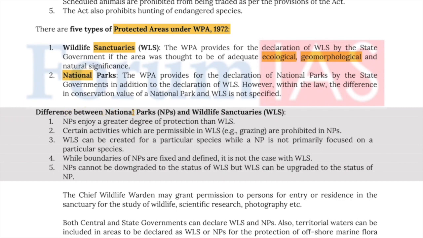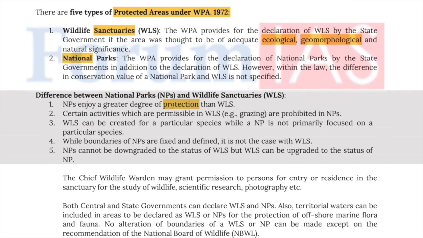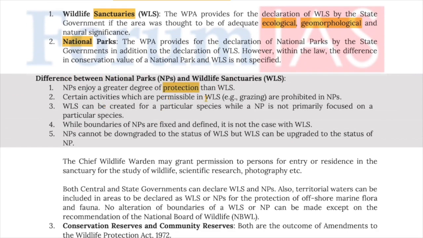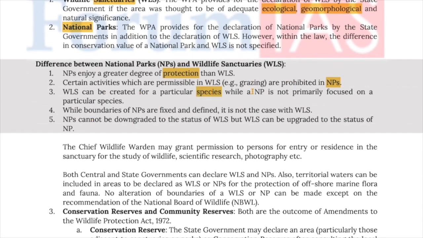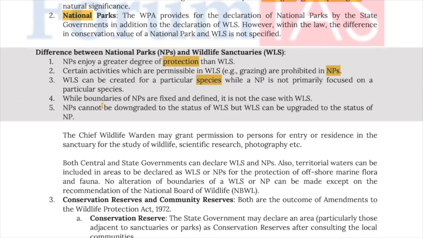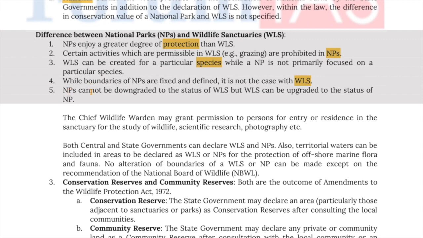Now, let's look at the differences between national parks and wildlife sanctuaries. National parks enjoy a greater degree of protection than wildlife sanctuaries. Certain activities which are permissible in wildlife sanctuaries, for example grazing, are prohibited in national parks. Wildlife sanctuaries can be created for a particular species, while a national park is not primarily focused on a particular species. While boundaries of a national park are fixed and defined, it is not the case with wildlife sanctuaries.